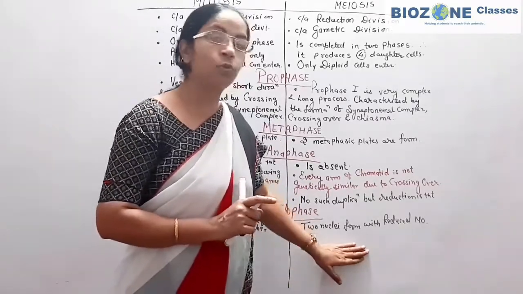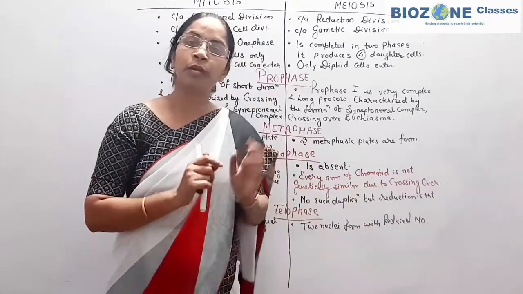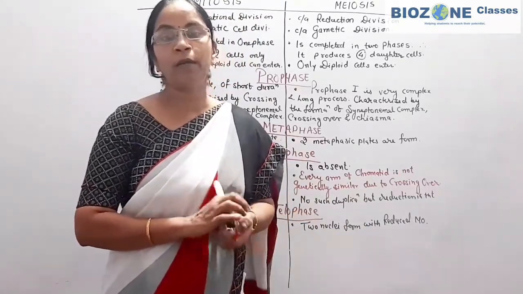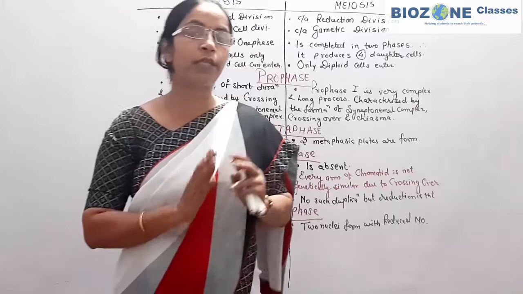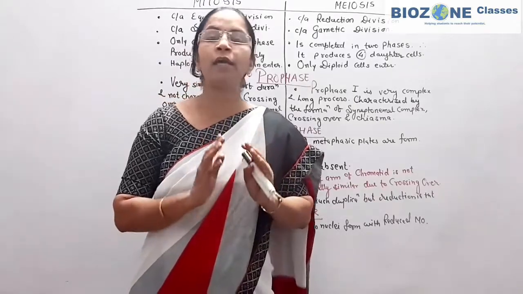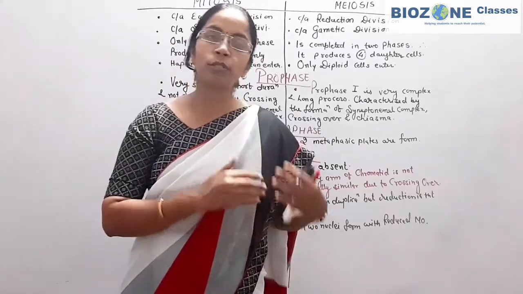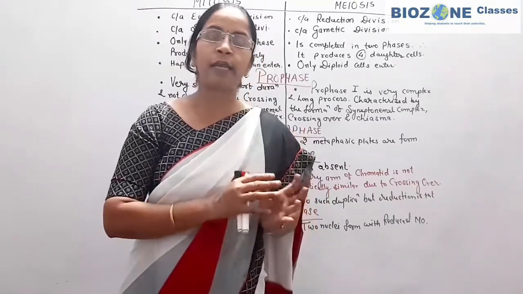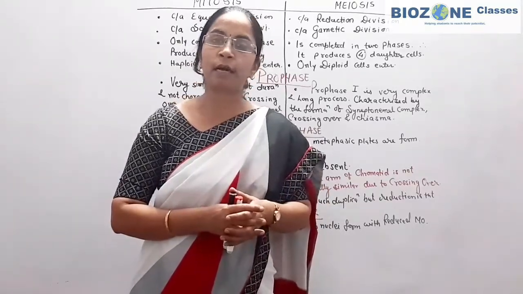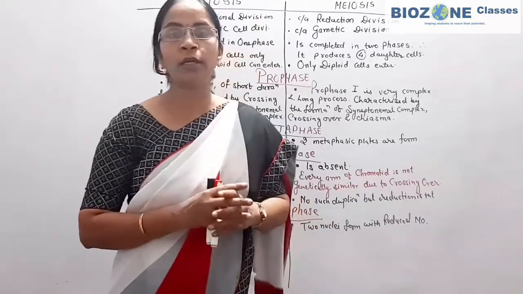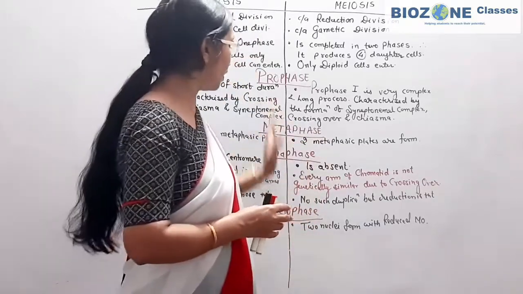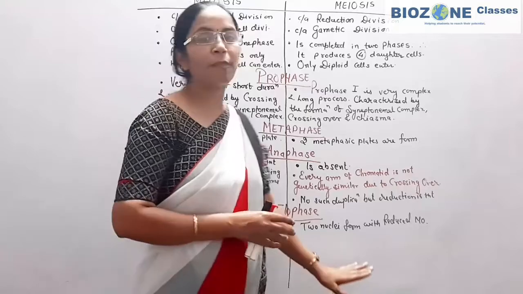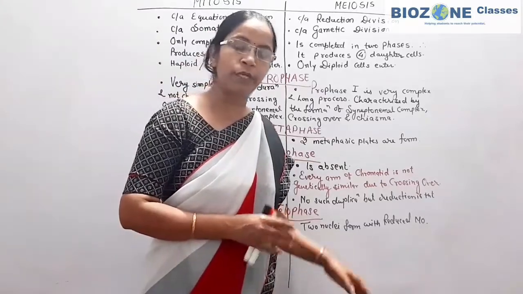But in meiosis division, meiosis 1 is never followed by interphase. Meiosis 1 is immediately followed by meiosis 2, and then after that the interphase appears. So these are the major differences which appear during the study of mitosis and meiosis division.